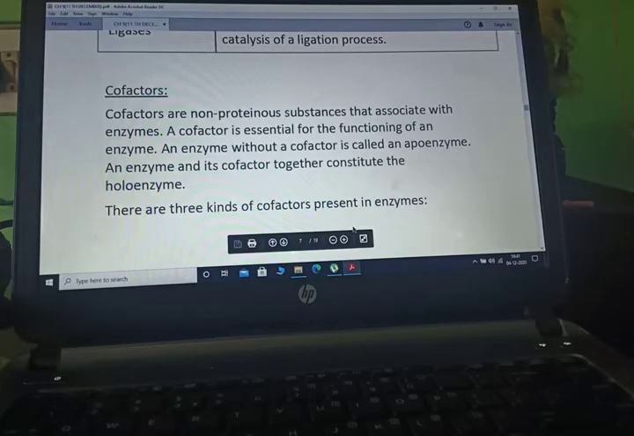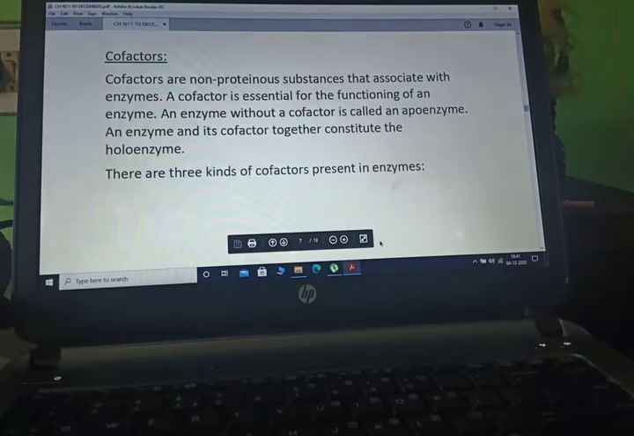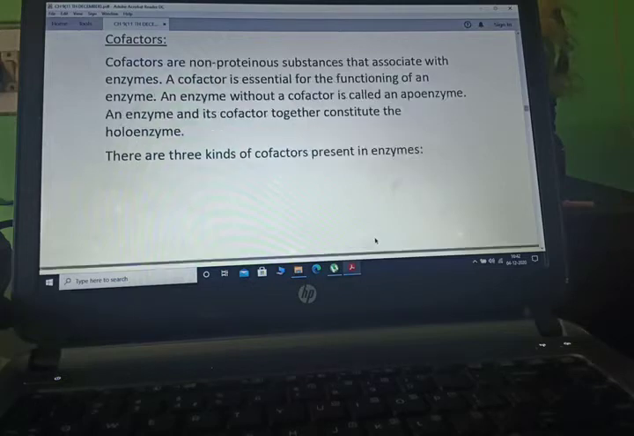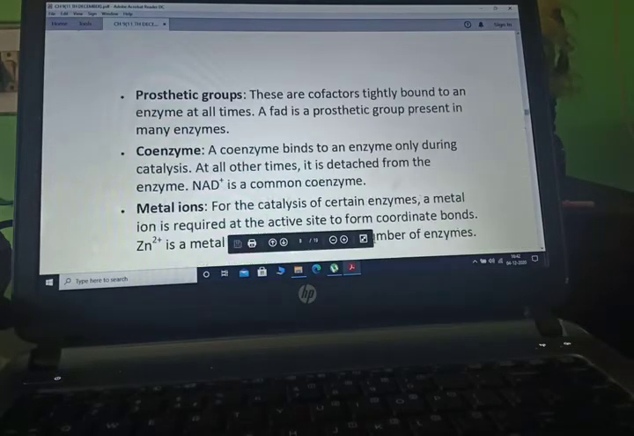Now, cofactors. Cofactors are non-proteinaceous substances that associate with an enzyme. A cofactor is essential for the functioning of an enzyme. An enzyme without a cofactor is called an apoenzyme. An enzyme and its cofactor together constitute the holoenzyme. There are three types of cofactors.